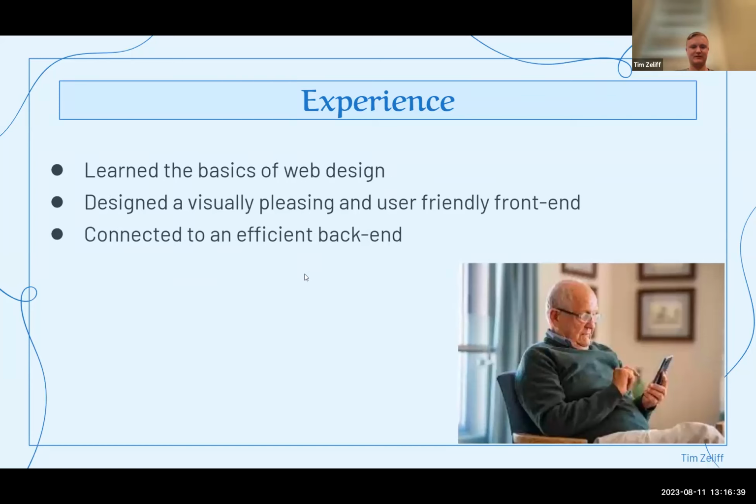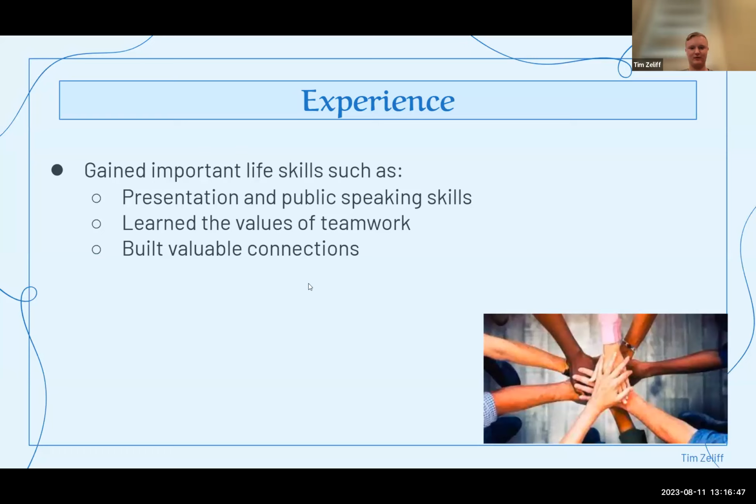We also learned the basics of web design, designed a visually pleasing and user-friendly front end, and connected it to an efficient backend. And lastly, we gained important life skills such as presenting and public speaking skills, learned the values of teamwork, and built valuable connections.